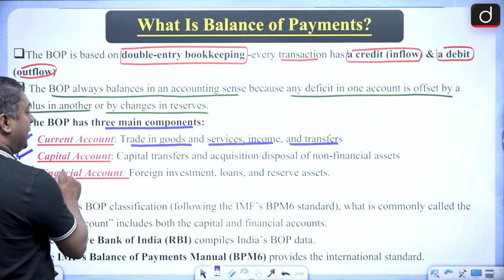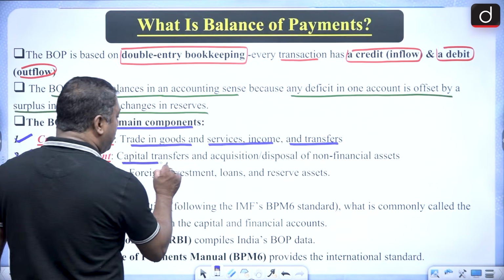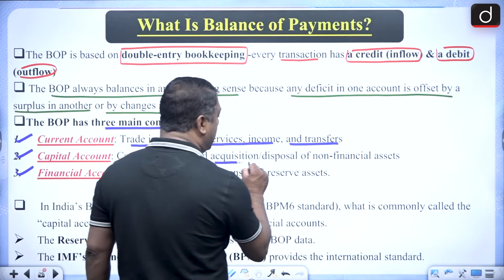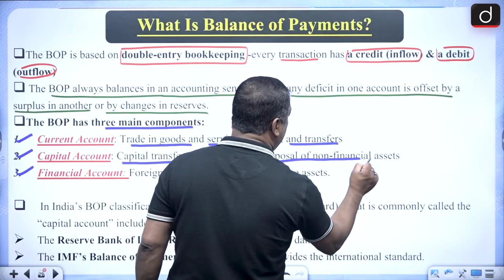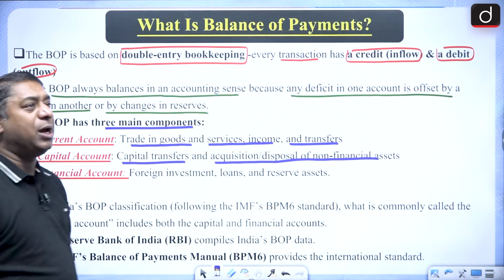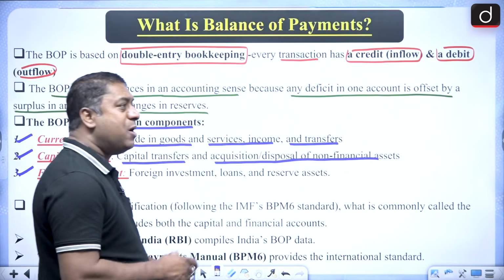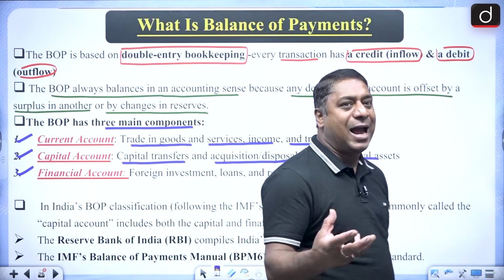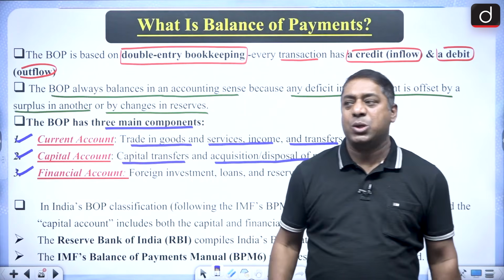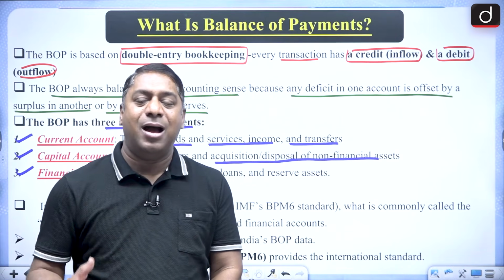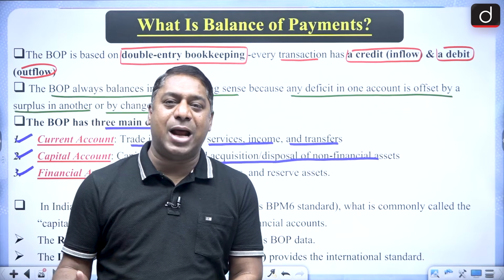And when I say capital account, it is with regard to the capital transfers, that is, the acquisition or disposition of non-financial assets. Okay, non-financial assets. Financial assets are like shares, bonds and all. Non-financial assets are like land, house.